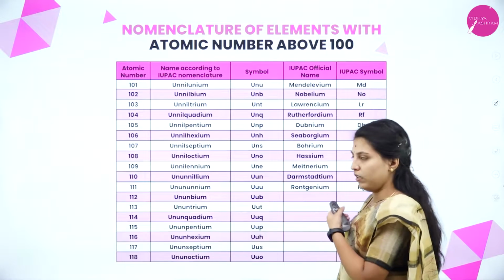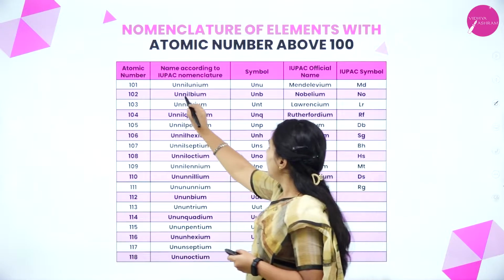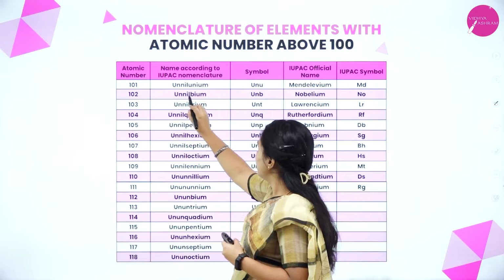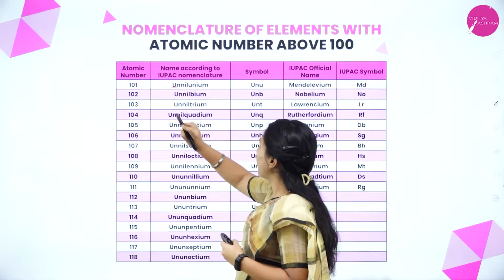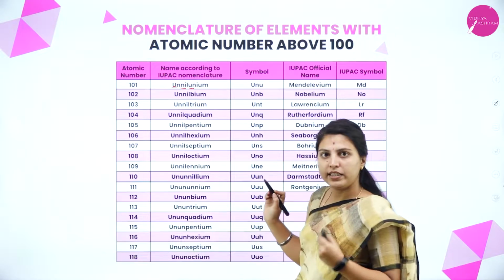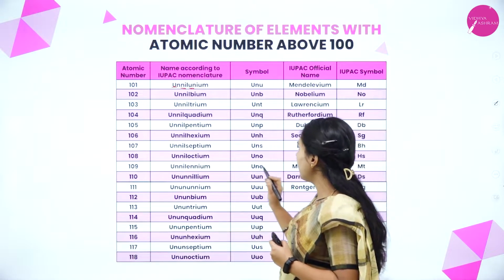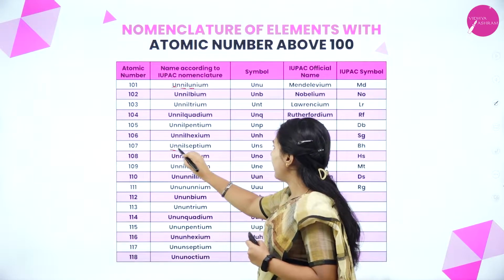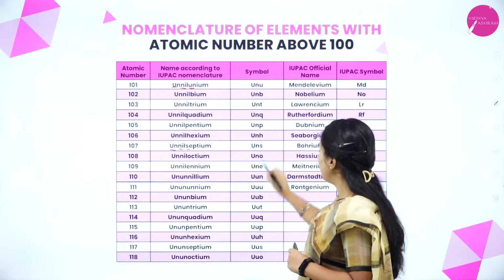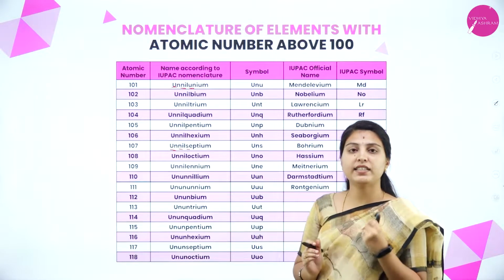See, this is from 101 till 118. Here 101 is Unnilunium, what we saw in the last slide. For the symbol, U from un, N from nil, again U from un; like that a three-lettered symbol is written here. For 107, U from un, N from nil, S from sept. Everywhere a three-lettered symbol is present. Then what does this mean? They have given IUPAC official names.